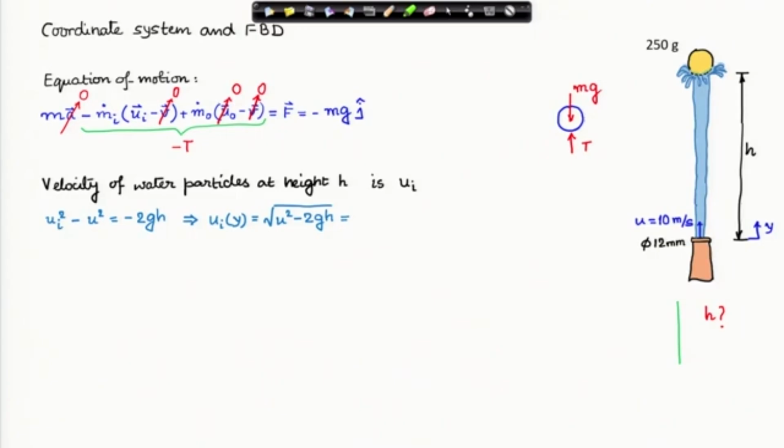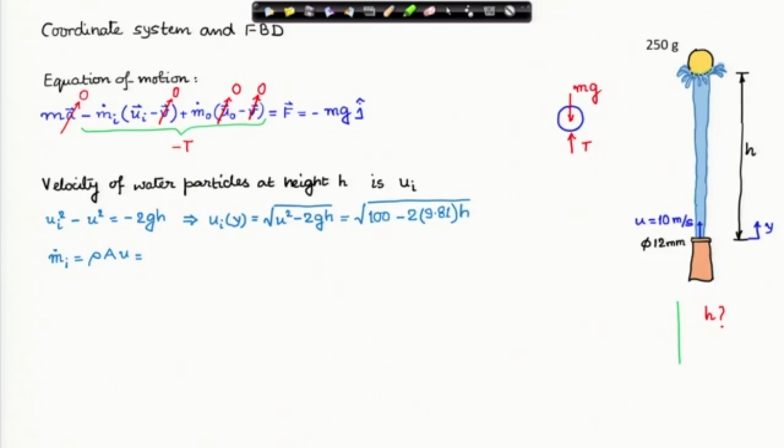It is u i equals under root of u square minus 2 g h, the whole thing under root. If you plug in the values, the velocity at the nozzle is 10 meter per second, therefore that is 100 minus 2 times 9.81 times h, where h is the height at which I am measuring the velocity.